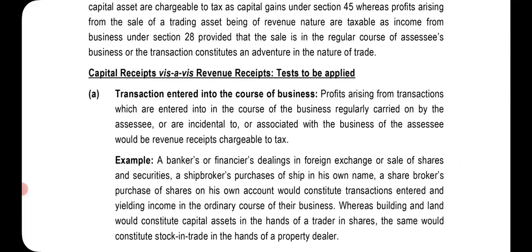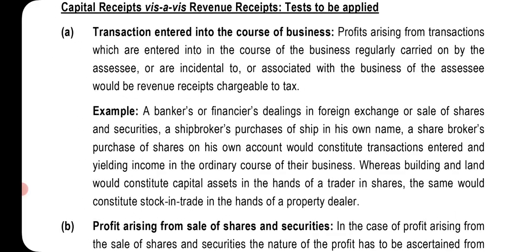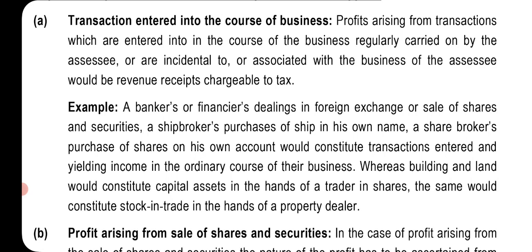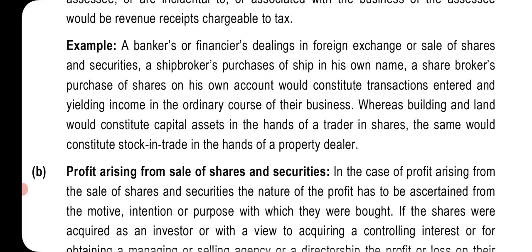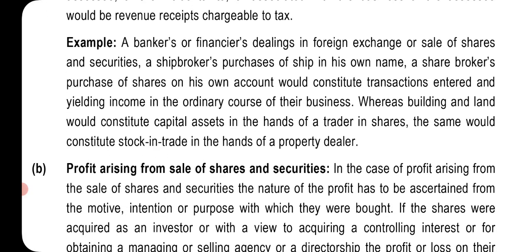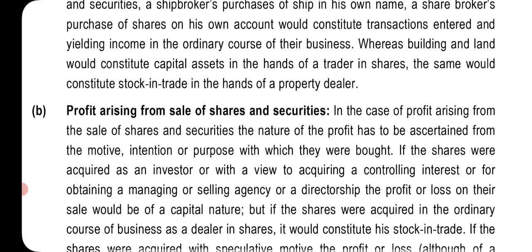Transaction entered into in the course of the business. Profit arising from transactions which are entered into in the course of the business regularly carried on by the assessee, or are incidental to or associated with the business of the assessee, would be revenue receipt chargeable to tax. Example, a banker or financier dealing in foreign exchange or sale of shares and securities, a shipbroker's purchase of ships in his own name, a sharebroker's purchase of shares in his own account would constitute transactions entered into yielding income in the ordinary course of their business, whereas building and land would constitute capital assets in the hands of the trader in shares. The same would constitute stock in trade in the hands of a property dealer.